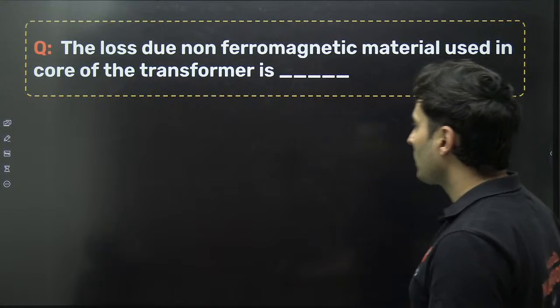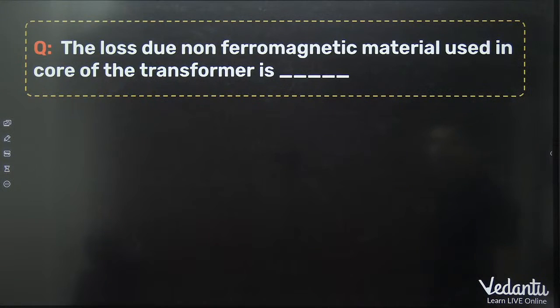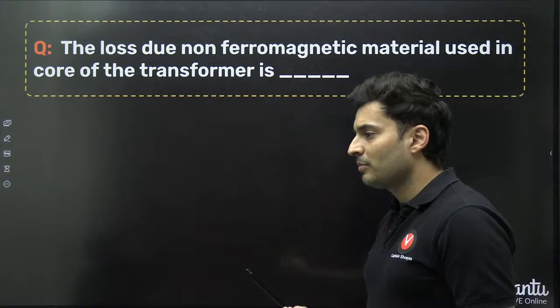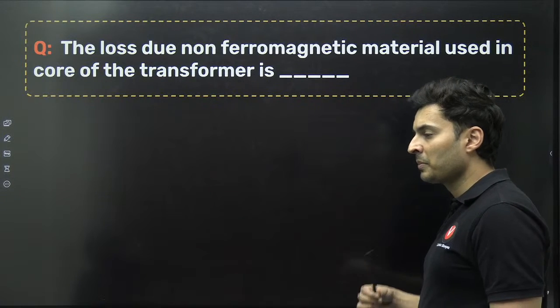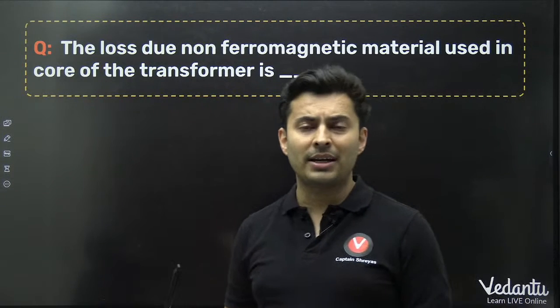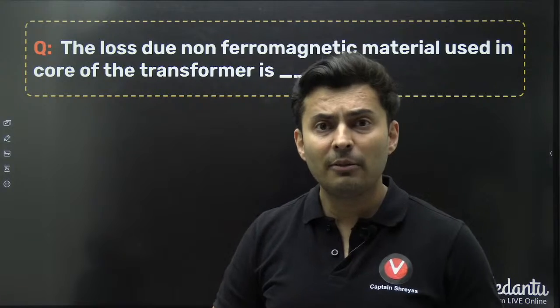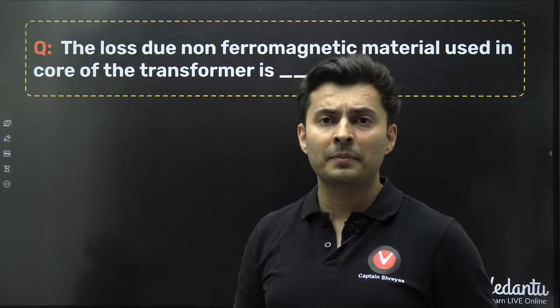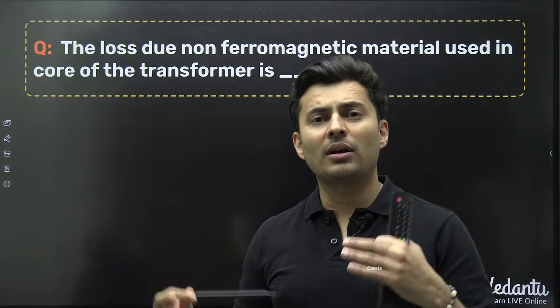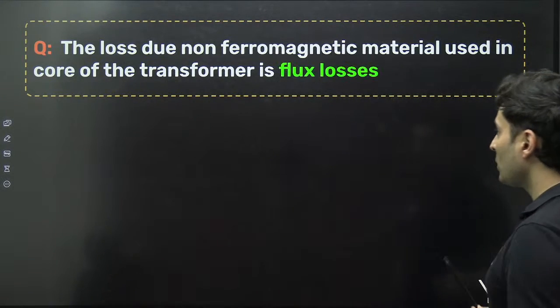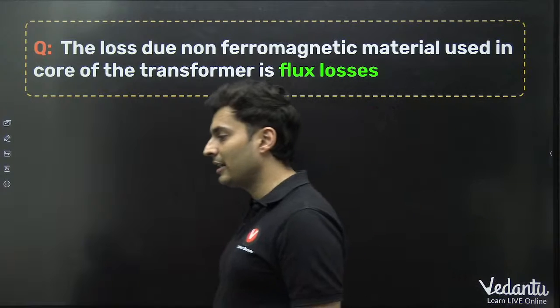So, it's okay. The loss due to ferromagnetic material used in the core of the transformer is, what are the losses due to non-ferromagnetic material which is used in the core of the transformer? When you use a dia or a paramagnetic material, what happens is the field does not go only inside the core. Most of the lines are outside, so it causes a lot of loss in terms of flux. So flux losses are very prominent, very dominating.